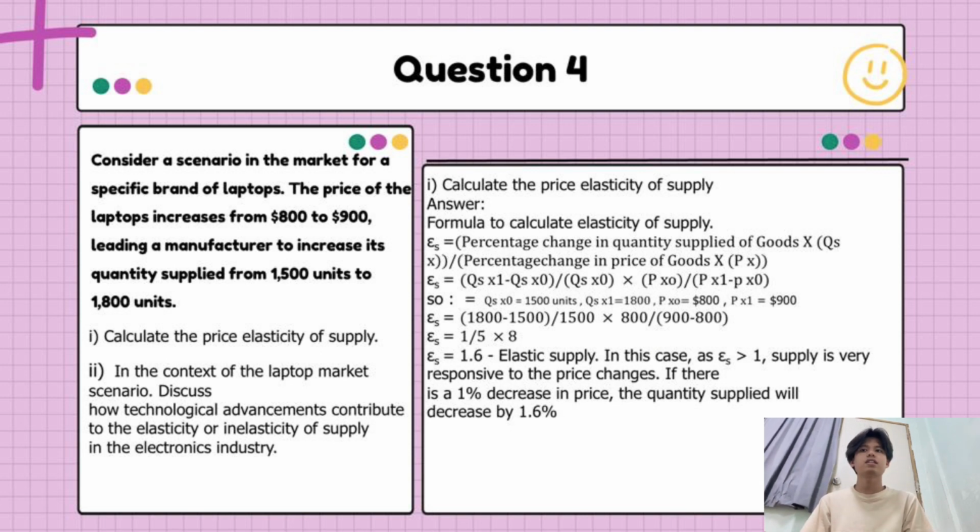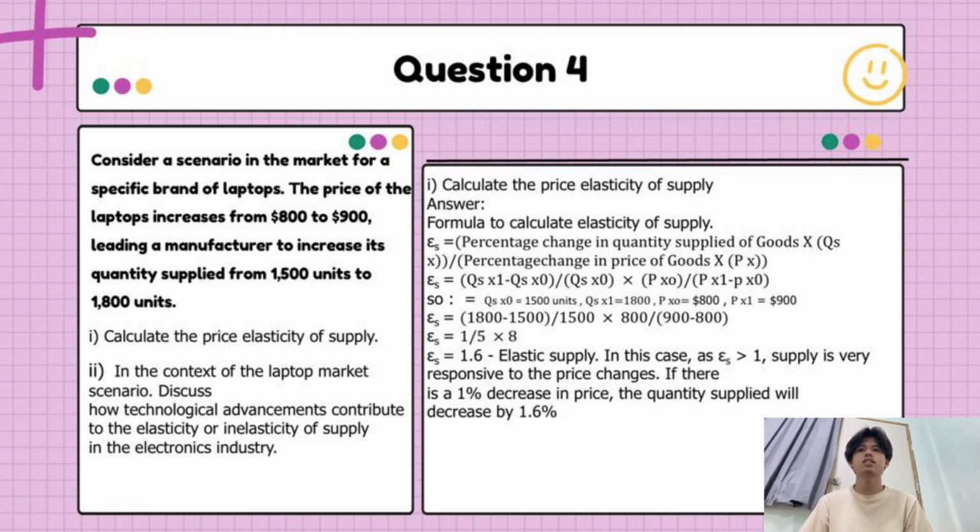The price of the laptops increased from 800 to 900, so 800 is the old price and 900 is the new price, leading a manufacturer to increase its quantity supplied from 1,500 units to 1,800 units, where 1,500 units is the old quantity supplied and 1,800 is the new quantity supplied. Okay, so the question is, calculate the price elasticity of supply.